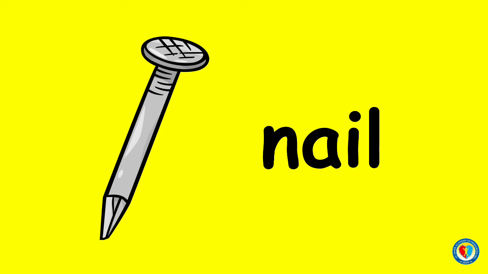As you can see, this word doesn't end with the A sound because it has an ending letter L. And since this word ends with another sound and not A, therefore the long A sound is spelled as AI. N, A, L becomes nail. Again, kids. N, A, L becomes nail.